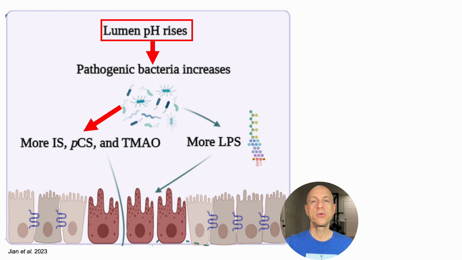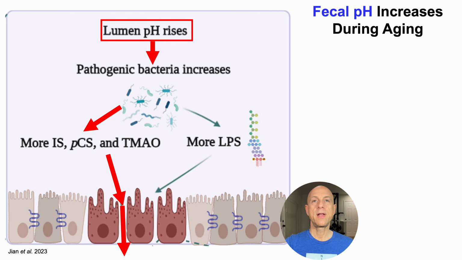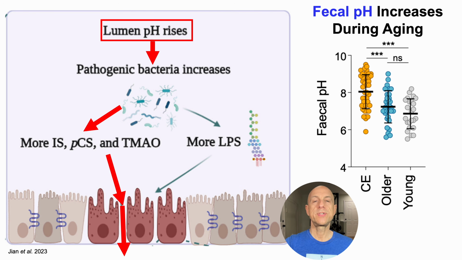So once they're produced inside of the gut lumen, they can then diffuse, as shown here, in between the spaces for epithelial cells, which are normally connected by tight junctions, which would be disrupted in this case, and then they can be found in the blood. Now, the importance of that lumen pH rise being a significant contributor to TMAO production is that fecal pH increases during aging, which is what we'll see here.